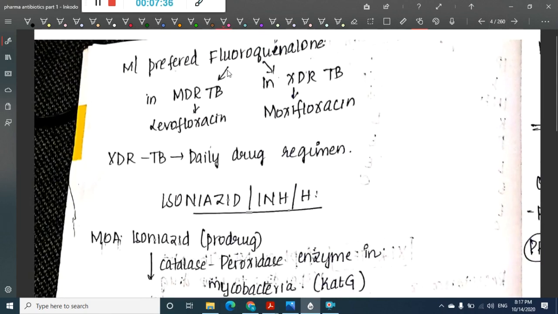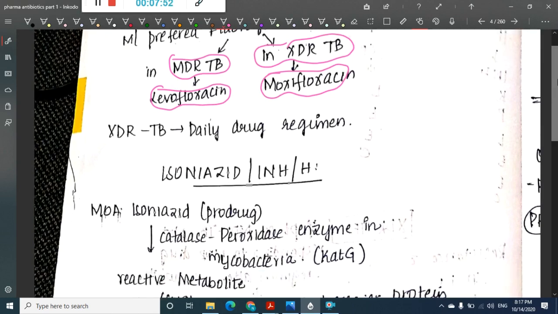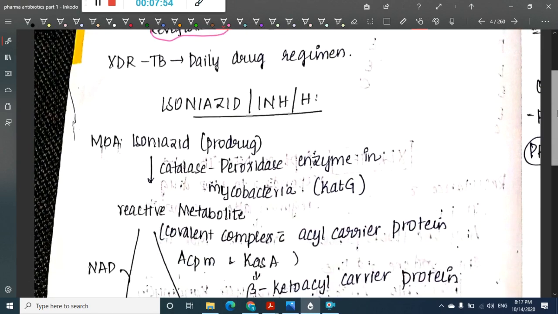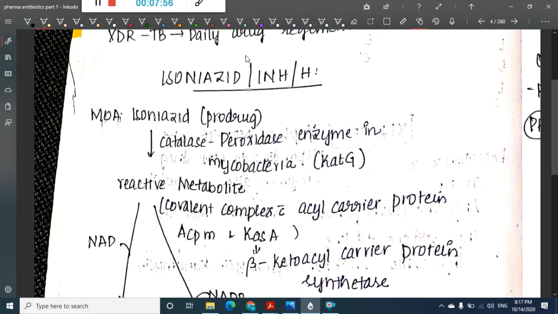Then what is the most preferred fluoroquinolone? The most preferred fluoroquinolone for MDR-TB is levofloxacin. The most preferred fluoroquinolone for XDR-TB is moxifloxacin. Even XDR-TB is a daily drug regimen. So we will see the first line drugs.